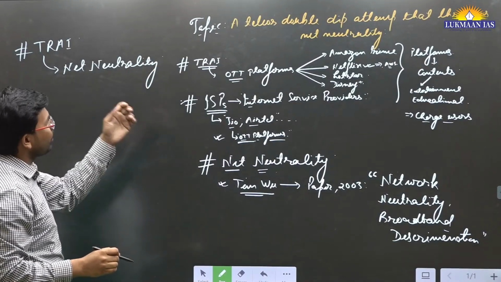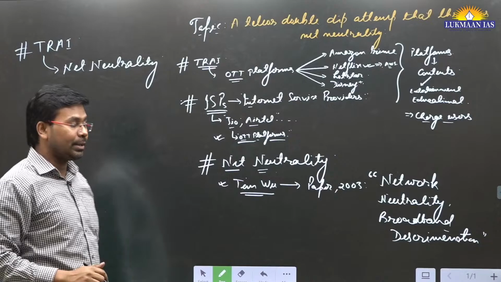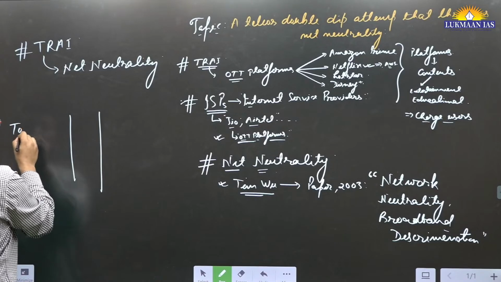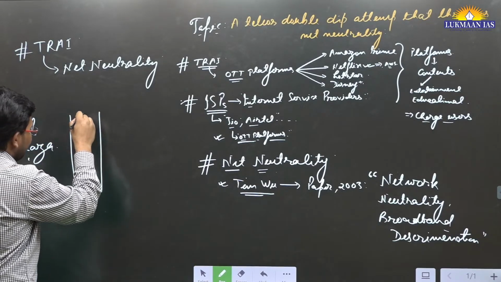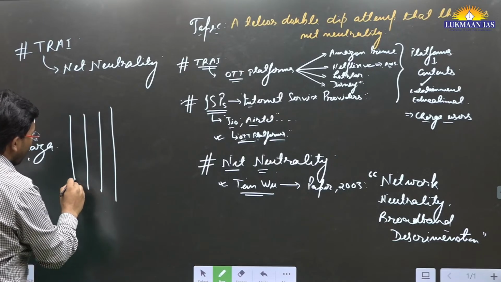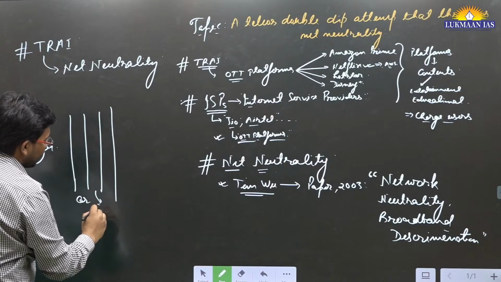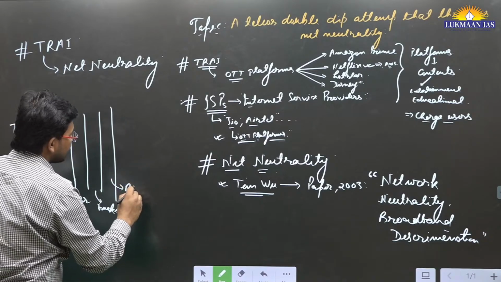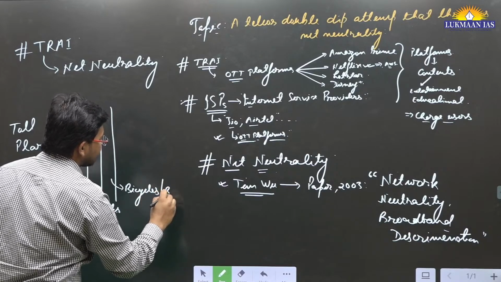Now let us discuss what an internet service provider is and what OTT platforms are. To understand that, let's understand a toll plaza. If we talk about a toll plaza, they have different lanes. One lane can be for small cars, another lane for trucks, one lane for bicycles, or it can be for bikes, etc.